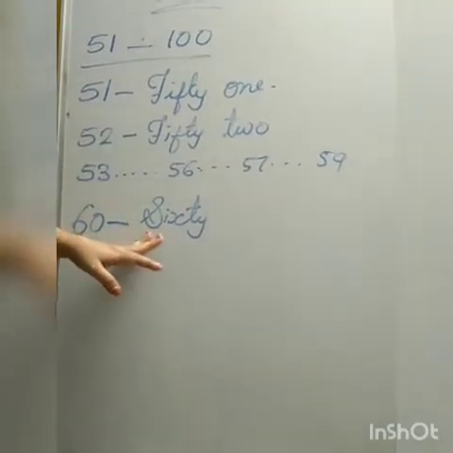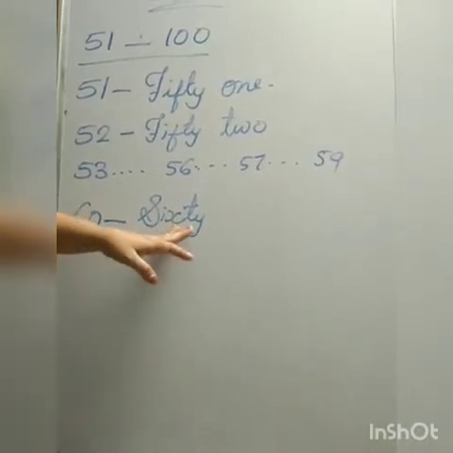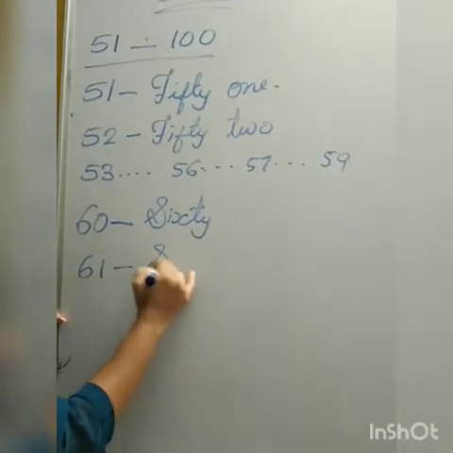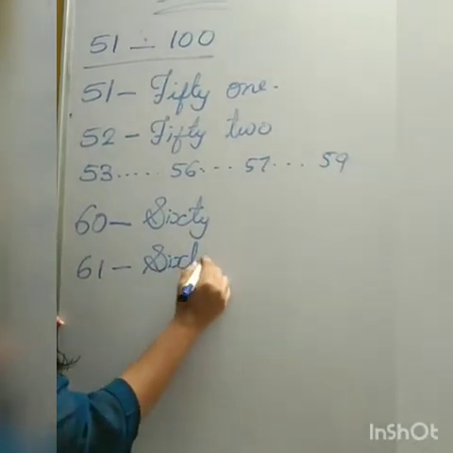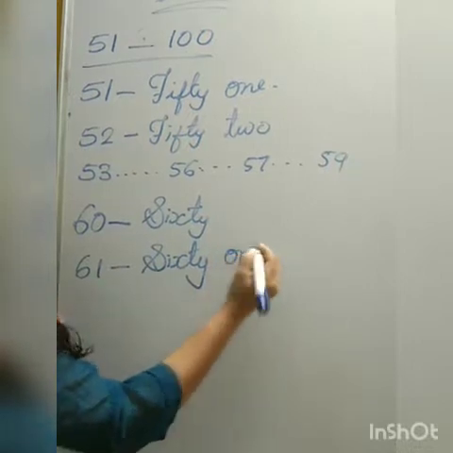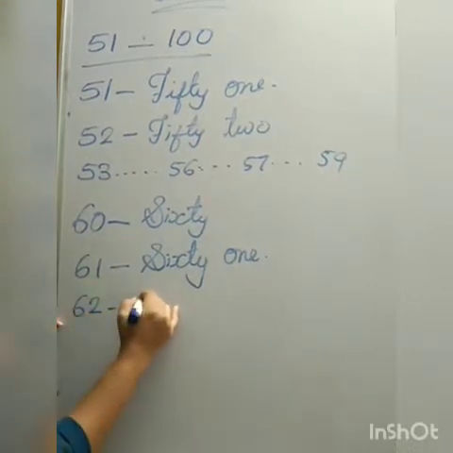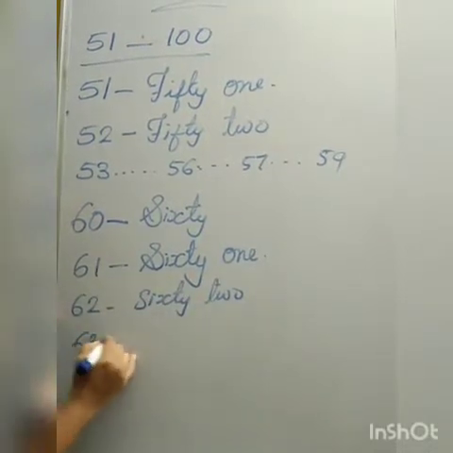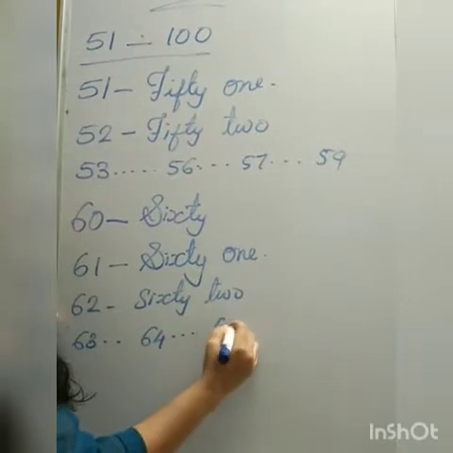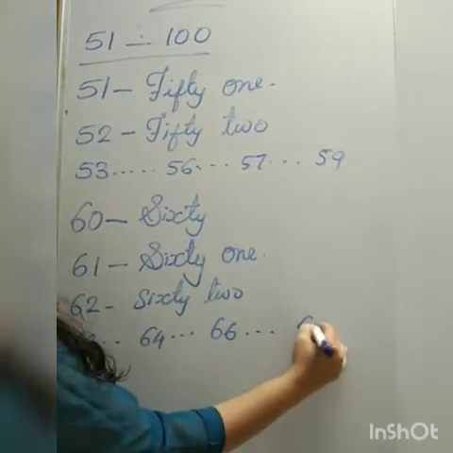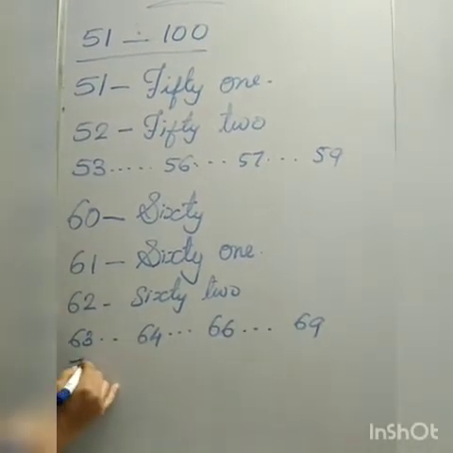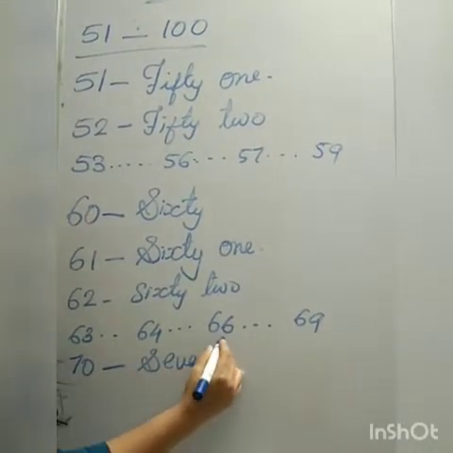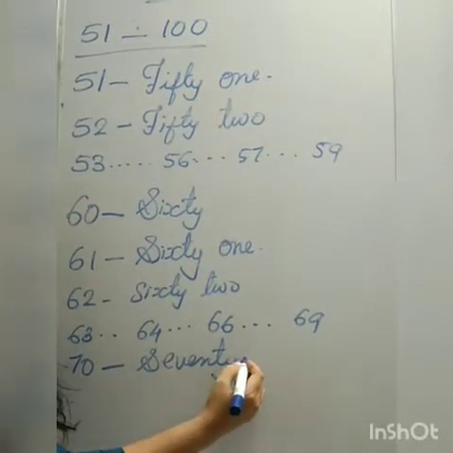What is the spelling of 60? S-I-X-T-Y. Now next, 61. What is the spelling of 61? S-I-X-T-Y, 61. And continue the writing: 62 and 63, 64, 66 and 69. And after 69, 70. The spelling is S-E-V-E-N-T-Y, 70.